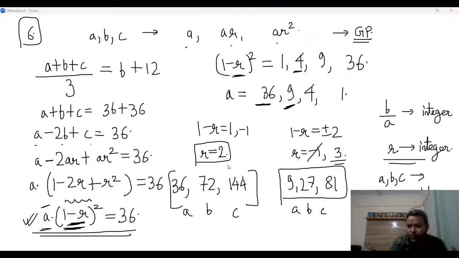Now you should be able to find multiple correct answers, because see why? The possibilities for A are 36, 9, 4, and 1, because (1 minus R) square should be 1, 4, 9, and 36. (1 minus R) square can be up to 36. I hope it is clear that you can do case by case now. All the cases will be solved. I have already done the first two cases.